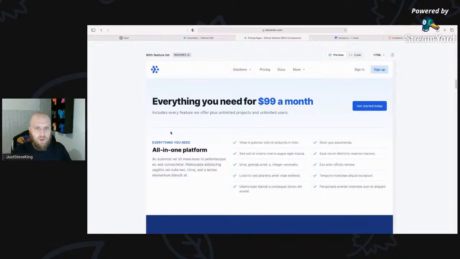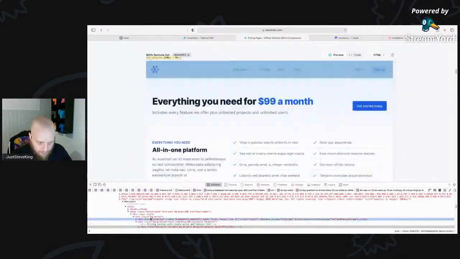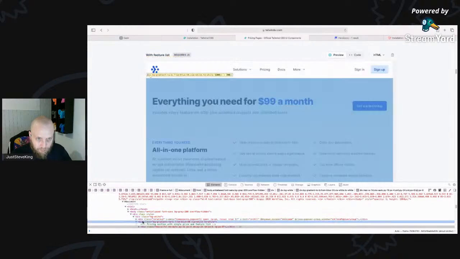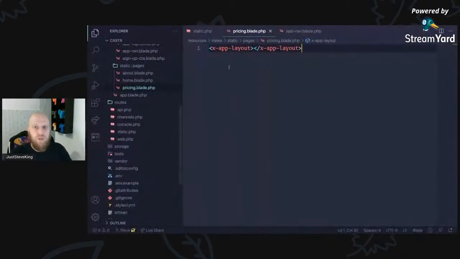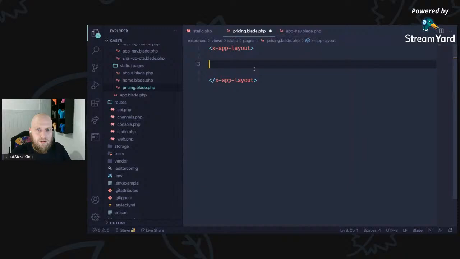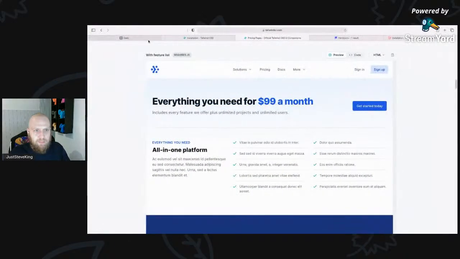So what I will look to do, maybe not that exact one, but we're going to grab this part. We're just going to grab it, and we'll worry about it later. Wait for our inspect element to reload. Let's just grab that because it's got a nice background gradient in it too. Let's see how it makes the pricing page look. So we've got all of that there. Just drop that in, and now we can just quickly format it. And let's go have a look at our pricing page.